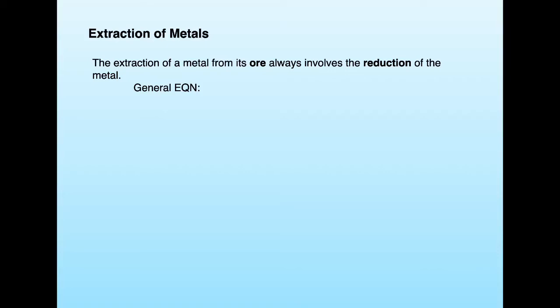Okay, so extraction of metals. Now, metals, most of them, the reactive ones, exist as compounds. They are trapped in ores or rocks under the ground, in their minerals. So to get them back to being a metal again, we have to take them from their oxidized state, give them some electrons, and we get the metal back. This is obviously a gain of electrons, so it's reduction.